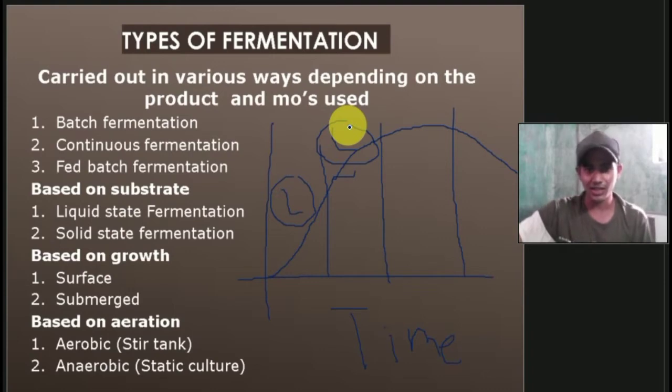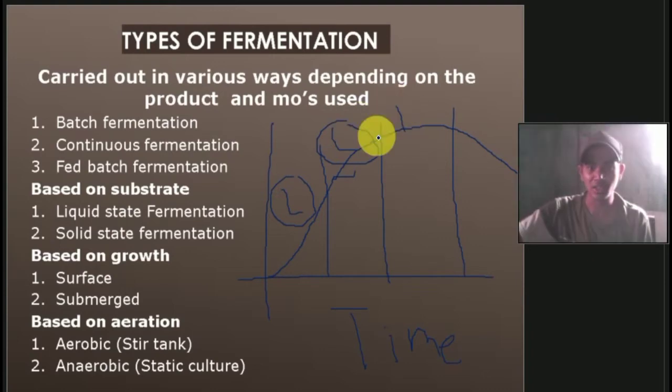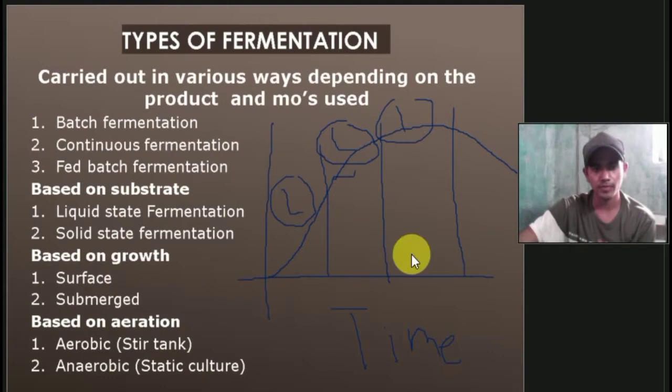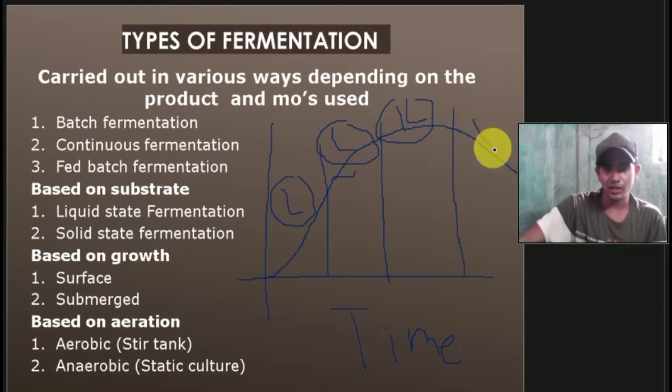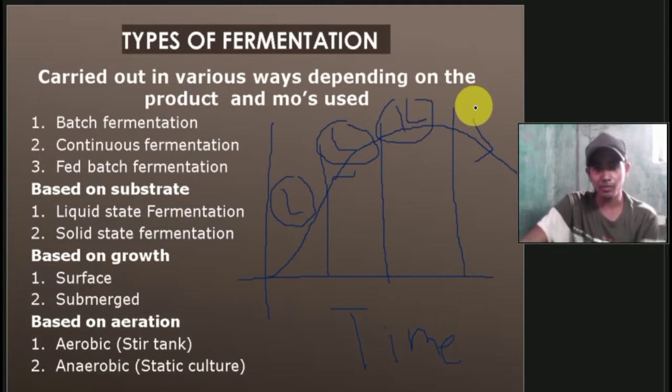During the stationary phase there is growth and multiplication, but there is no exponential growth. In the log phase we see exponential growth. After that the nutrients run out, and there is a decline in the multiplication of microorganisms.